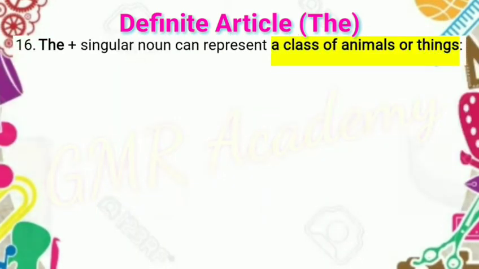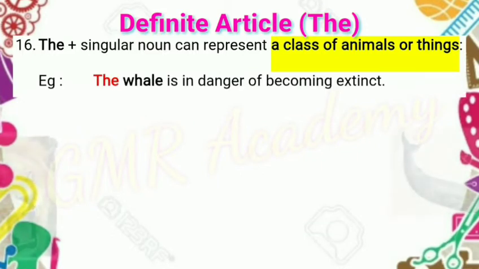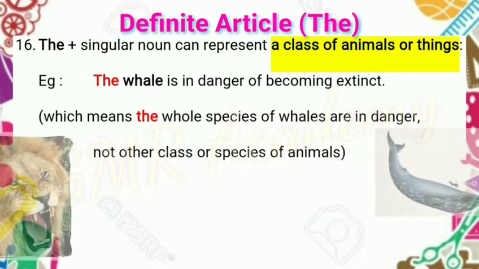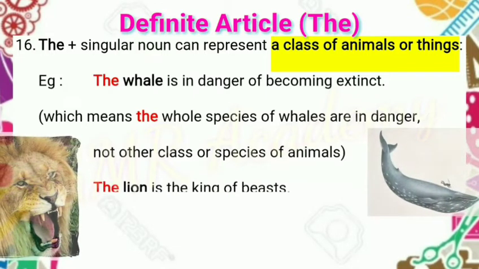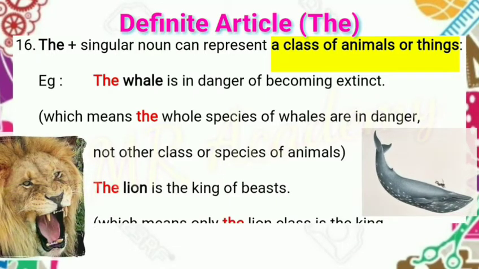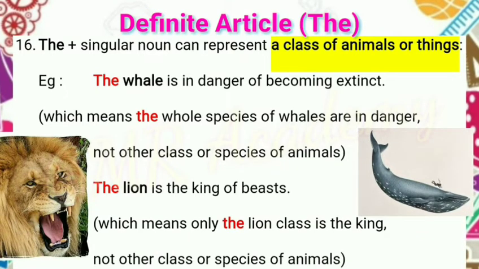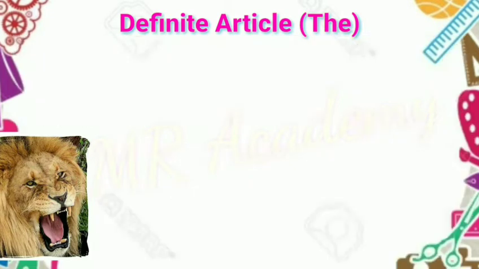The plus a singular noun can represent a class of animals or things. Examples: the whale is in danger of becoming extinct, which means the whole species of whales is in danger, not other classes or species of animals. In the same way, the lion is the king of beasts, which means only the lion class is the king, not other classes or species of animals.